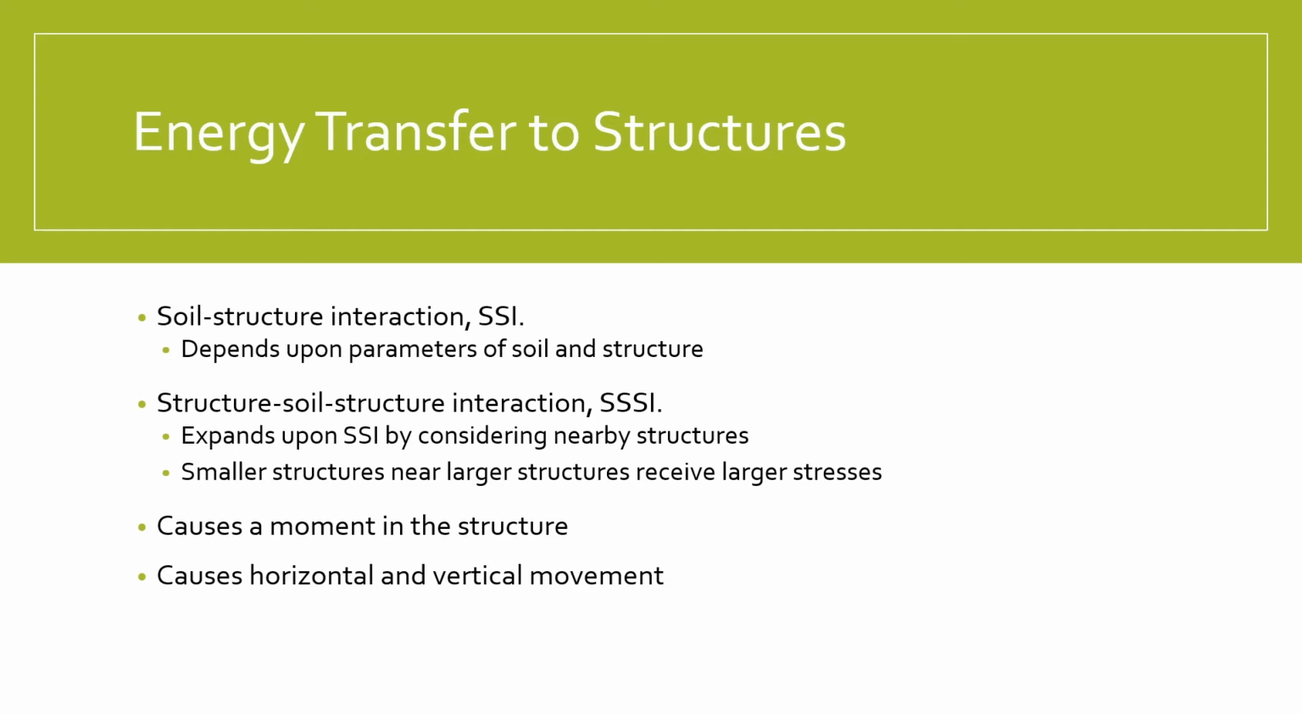When structures are in close proximity to each other, like in cities, they can create an amplifying effect on the seismic wave, which can insulate some buildings as well as increase the damage to others. Smaller buildings near larger buildings tend to receive more stress as a result, but the amount depends on the structures as well as the distances between the two.